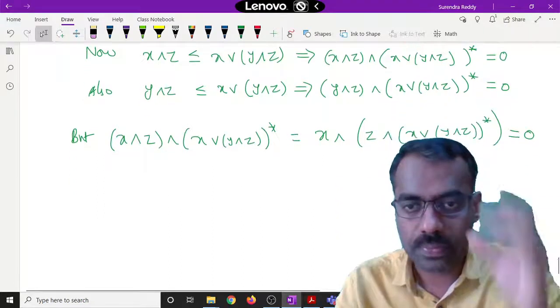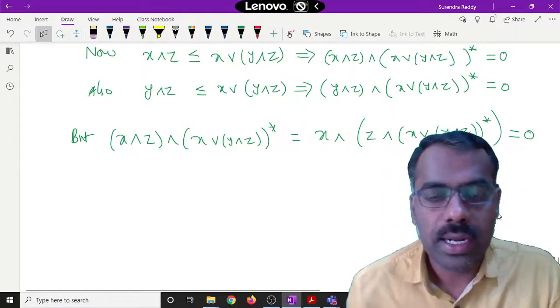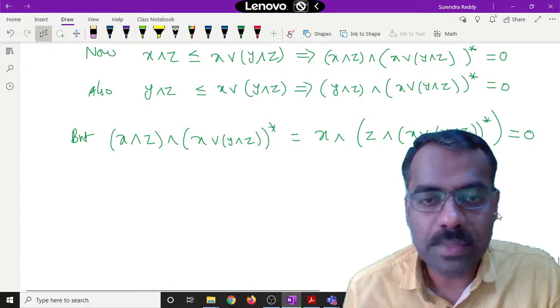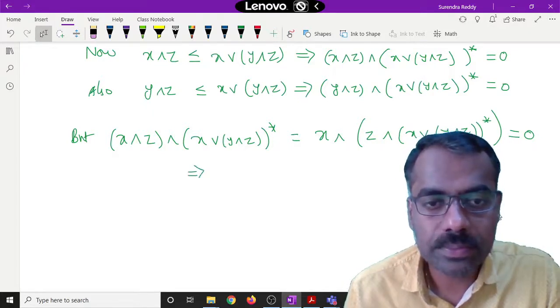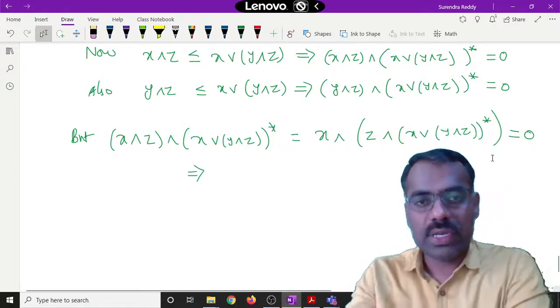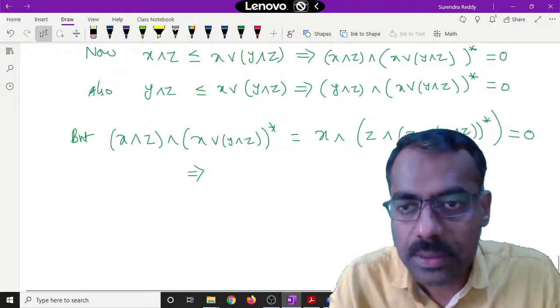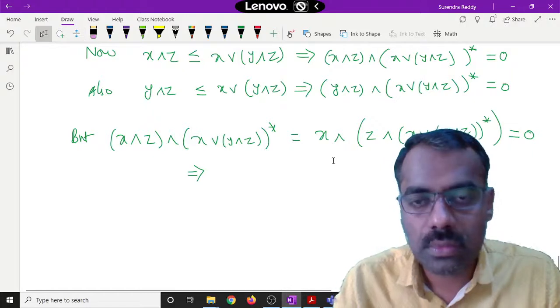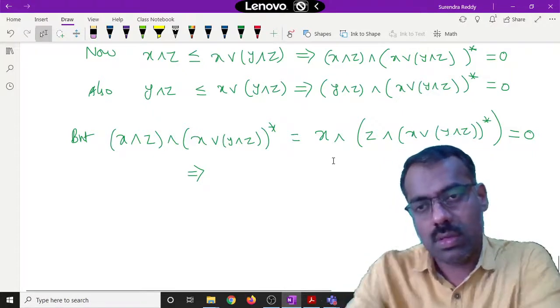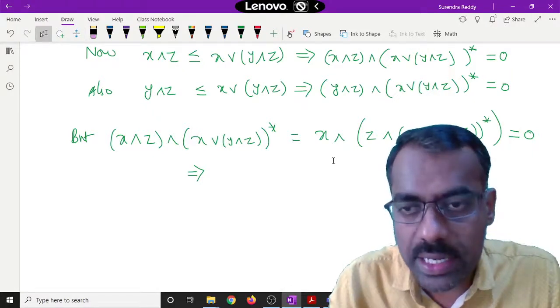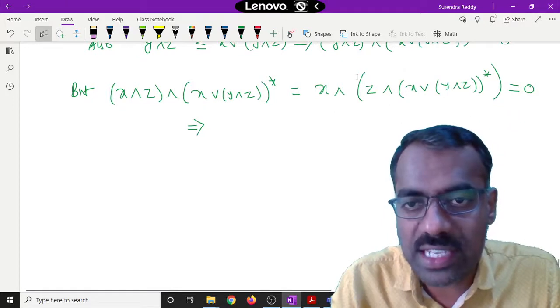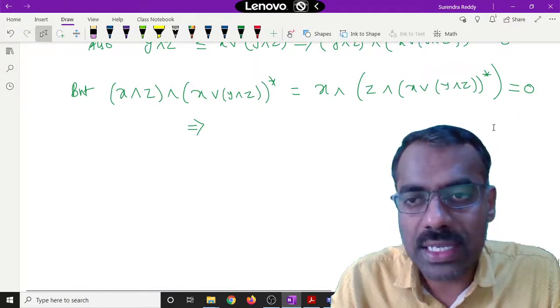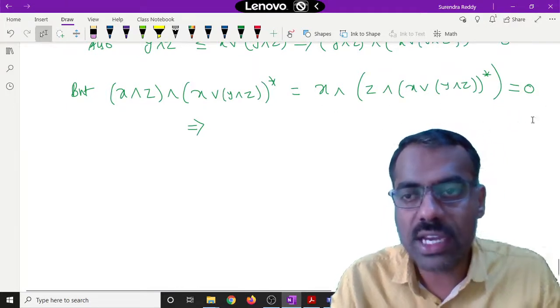Okay, this implies what you can say about x star. See, Z meet X join Y meet Z star is less than or equal to X star. So whatever we have here, this expression, that one when you meet with x, you are getting equal to 0.